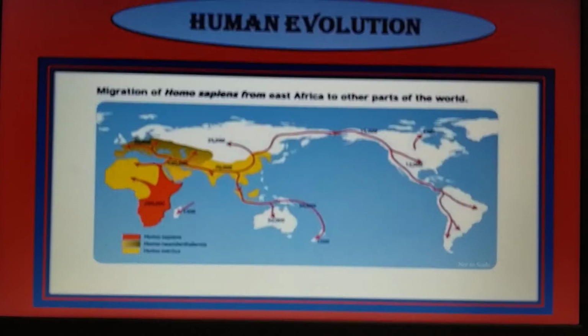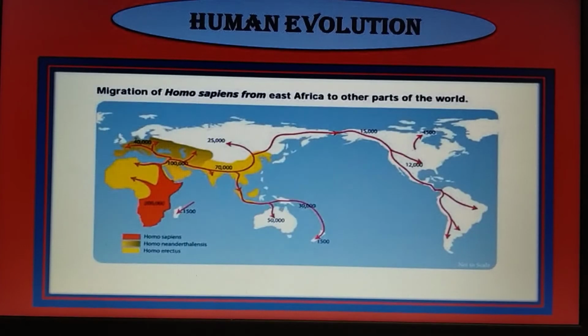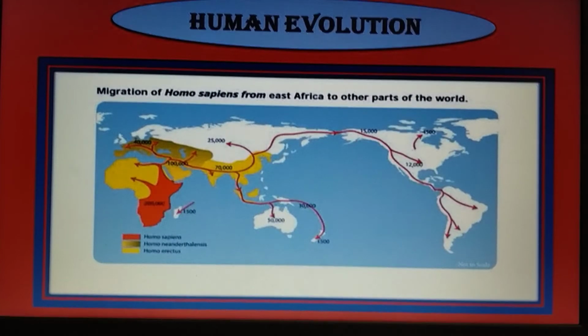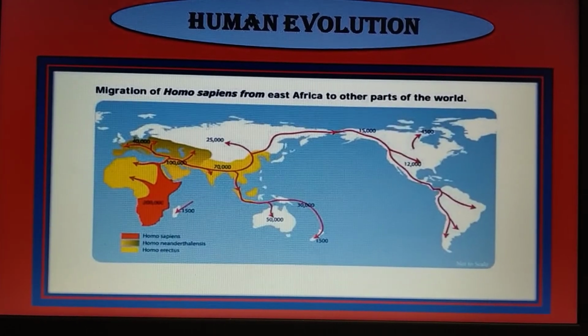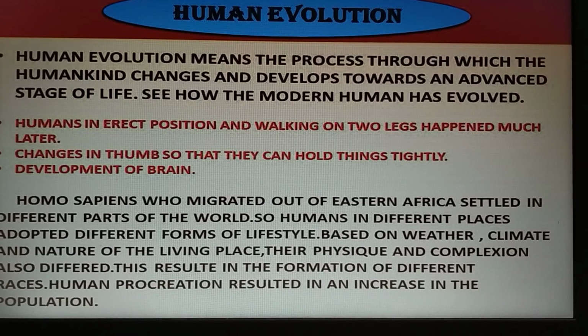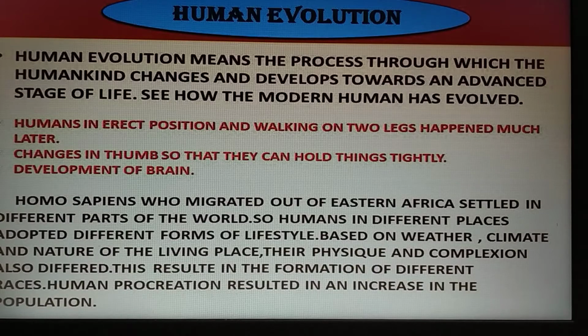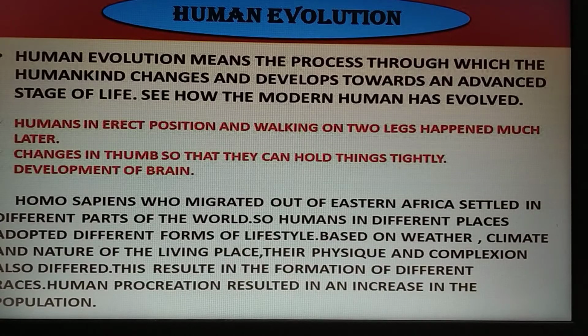Children, do you know what human evolution is? Yes, let's know what evolution is. Human evolution means the process through which mankind changes and develops towards advanced stages of life. Changes in the thumb so that they can hold things tight. Development of the brain.